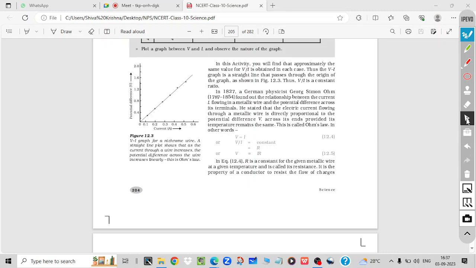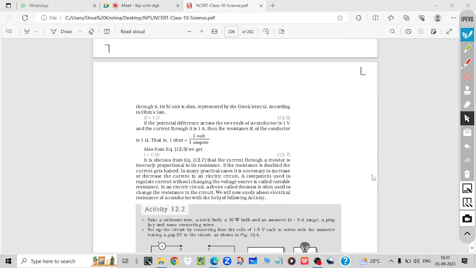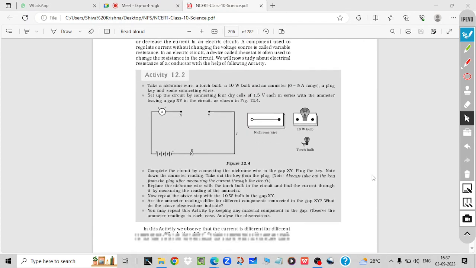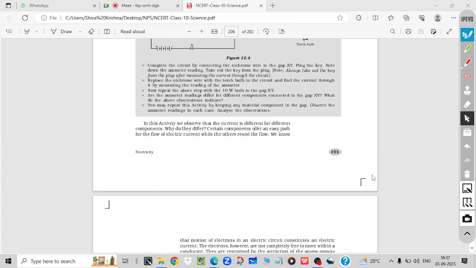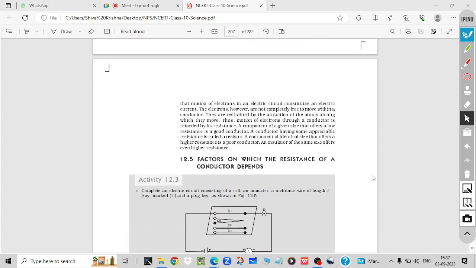And besides temperature, a few more things are also there. Suppose you take a diode, in that case suddenly the resistance will decrease with increase in voltage. So many things are there, but that's why Ohm's law strictly will never be followed. Only in certain situations, in an ideal situation, it is followed.